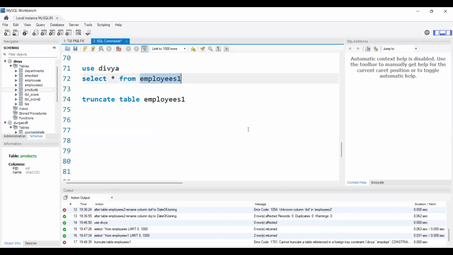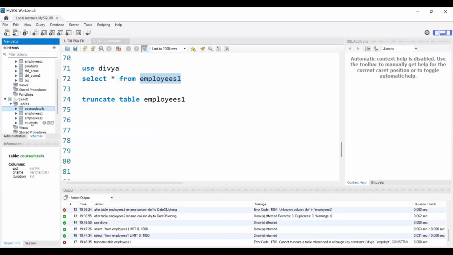Basically, whenever we create a foreign key between two tables, yesterday we created a foreign key between the course details table and the student table, right? In the student table we defined a foreign key for course ID, right? So for the table where we defined a foreign key, we are not supposed to use truncate on that table directly.